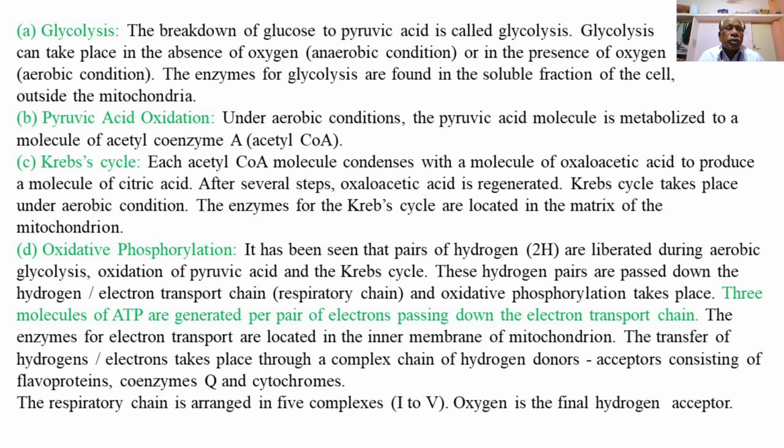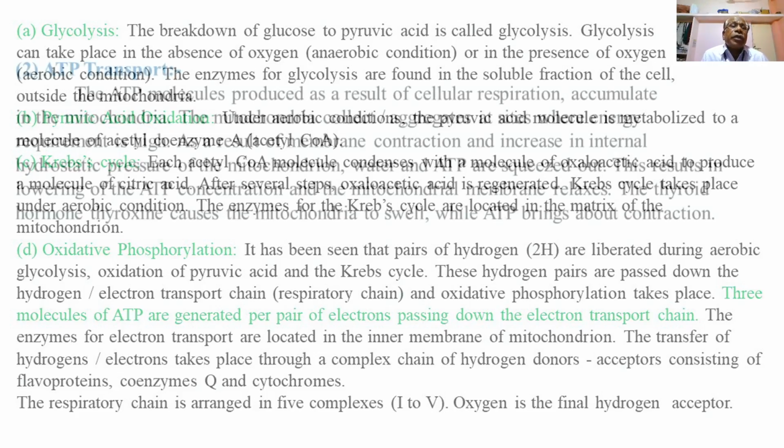The transfer of hydrogens or electrons takes place through a complex chain of hydrogen donor acceptors consisting of flavoproteins, coenzyme Q, and cytochromes. The respiratory chain is arranged in 5 complexes, that is 1 to 5. Oxygen is the final hydrogen acceptor.